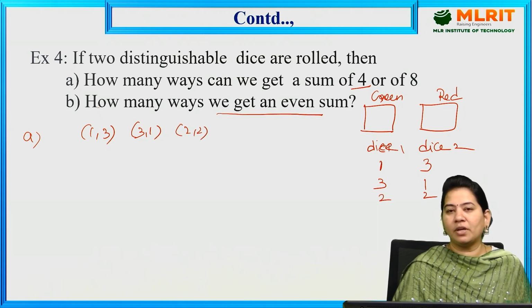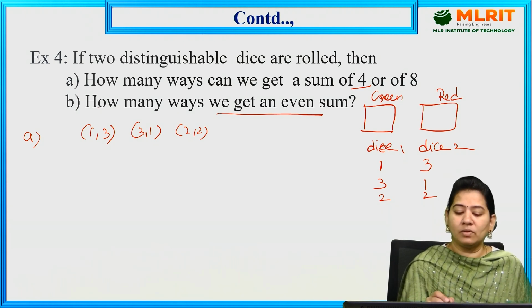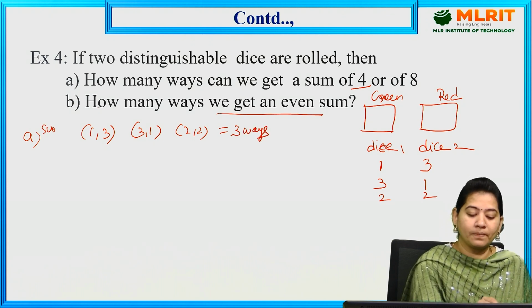Next, 1 5 we will not get, 1 6 we will not get. Why? Because it is only 1 3 and 3 1. And 1 2 would give a sum of 3. So total, how many ways to get a sum of 4? 3 ways to get sum 4.